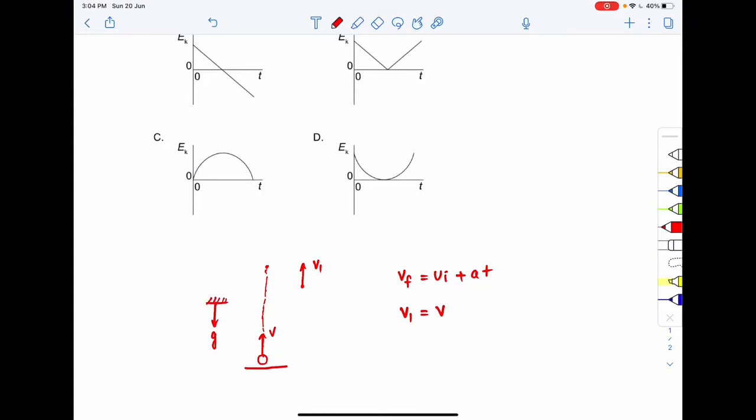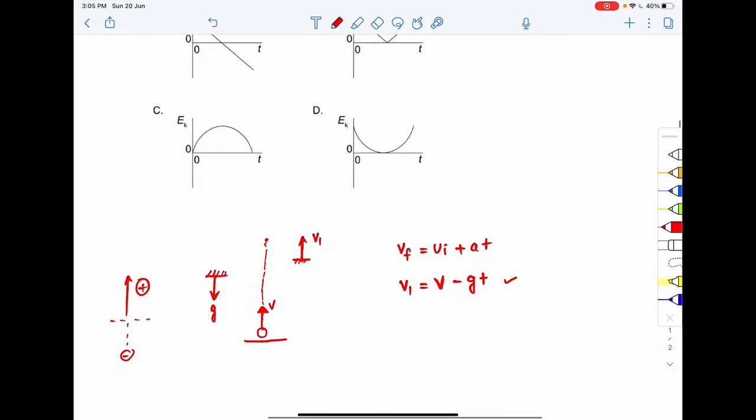And the gravitational acceleration is downward, so it is minus g times t. Why minus g? Because downward is taken as negative and upward is taken as positive. Since the ball is thrown in the upward direction, it is taken as plus v. The final velocity of the ball is also in the upward direction, so it is taken as plus v1. I hope you got this. So v1 should be equal to v minus gt.